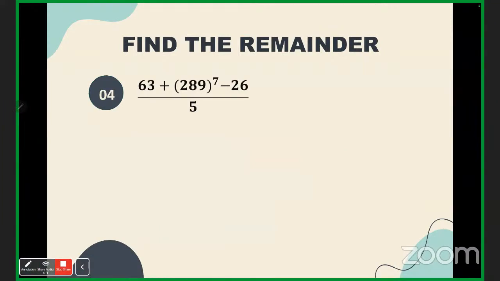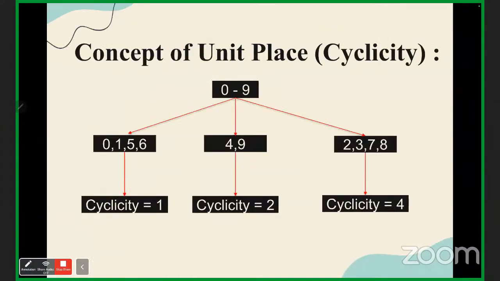Okay. Now next. Now the other concept is the concept of unit place, and it is a very powerful concept. Suppose we have got some calculation like 7 into something or 7 to the power something, and there are 4 options. If we know the unit place value that is going to come after calculation, there is no need to calculate at all. Most of the time, all the options have different unit places. So if you know the correct unit place after the calculation, you don't have to solve that particular question.